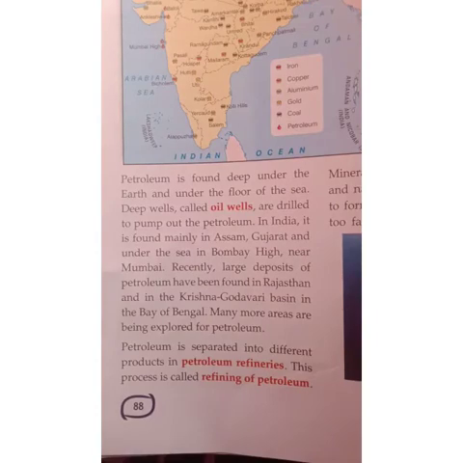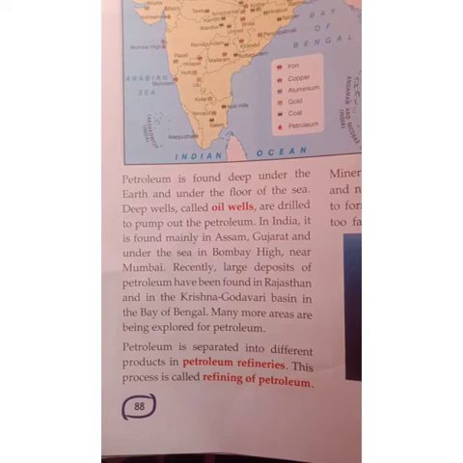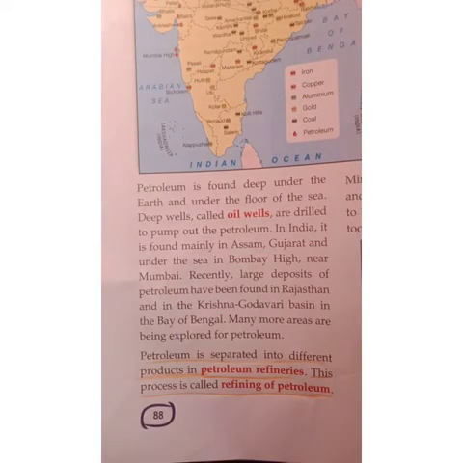This petrol is separated into different products. So we get many things from the petrol, right? How are they separated? Where are they separated? It is separated in petroleum refineries. So this process is called refining of petroleum.